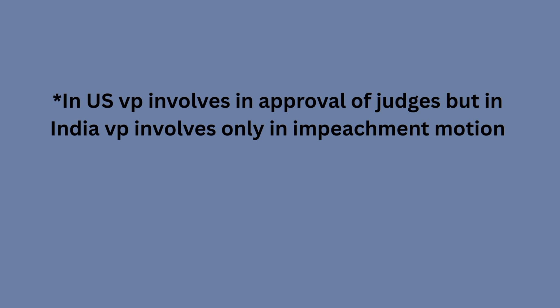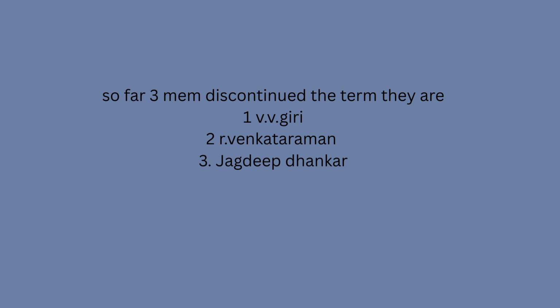That's it. So far, this is additional information. So far, three vice presidents have discontinued their term. They are V.V. Giri, R. Venkataraman, and Jagdeep Dhankhar. The first two took charge as president, which is the reason they discontinued the term. The third person, Jagdeep Dhankhar, discontinued the term now due to medical concerns.